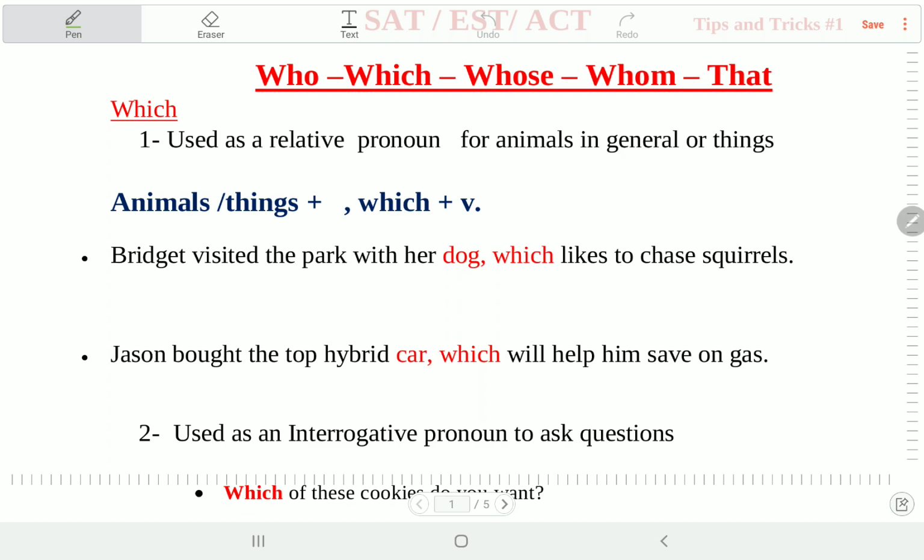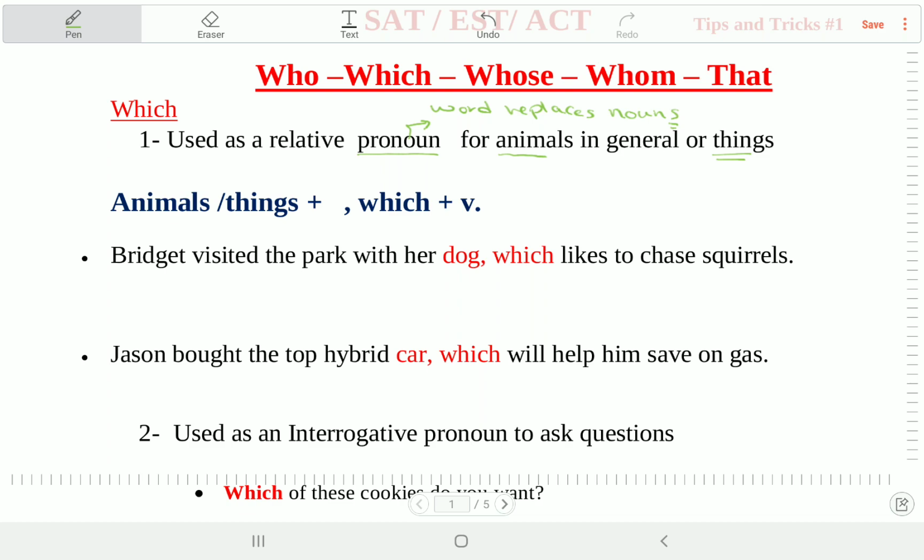Okay, first, number one. Which is used as a relative pronoun for animals in general or things. So first, what is a pronoun? A pronoun is a word that replaces a noun, like he and she. Can which replace any noun? No. Which replaces only animals and things. Can we put which anywhere in the sentence? No. We just put which next to the word it replaces.